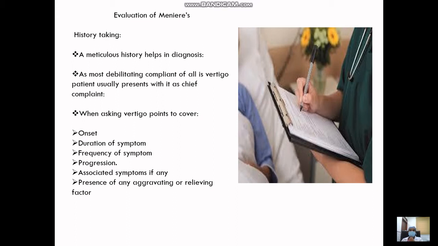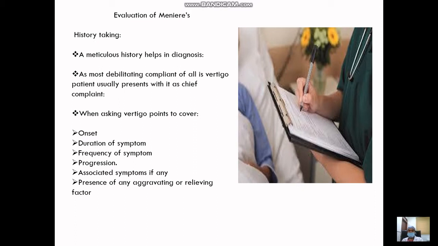Vestibular migraine patients, as said, will have an aura and the migraine, and the vestibular symptoms for them would remain for about 3 days. And usually they have some triggering factors: lack of sleep, stress, some particular kind of food, loud noise, and all these things. They may have some kind of triggering factors, and that remains for the entire 72 hours. So like that, the differential can be made based upon the history.